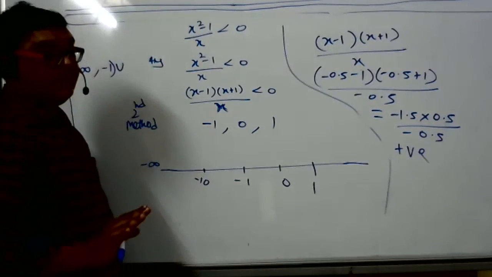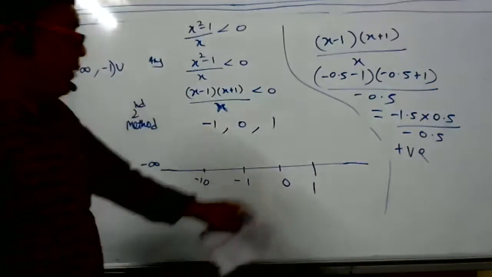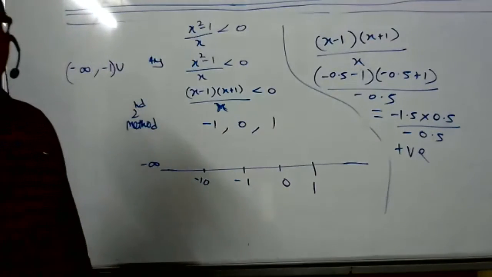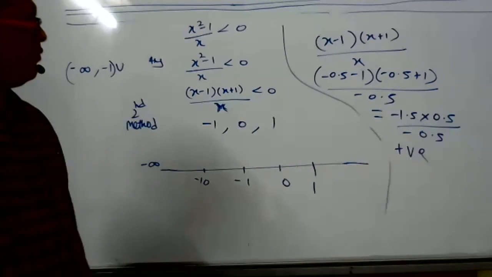Are you understanding? Yes, sir. Then take a number from 0 to 1. Even this is easy now. This way you have to repeat the process. Have you understood, or shall I do it? Yes, understood, sir. This is also easy, na student. No problem.